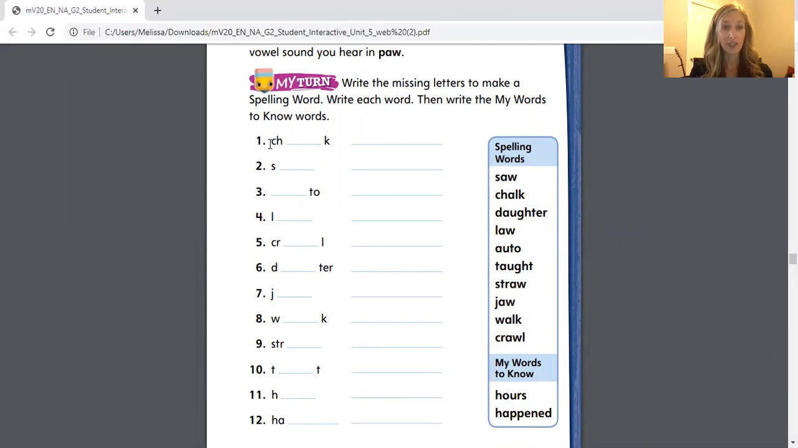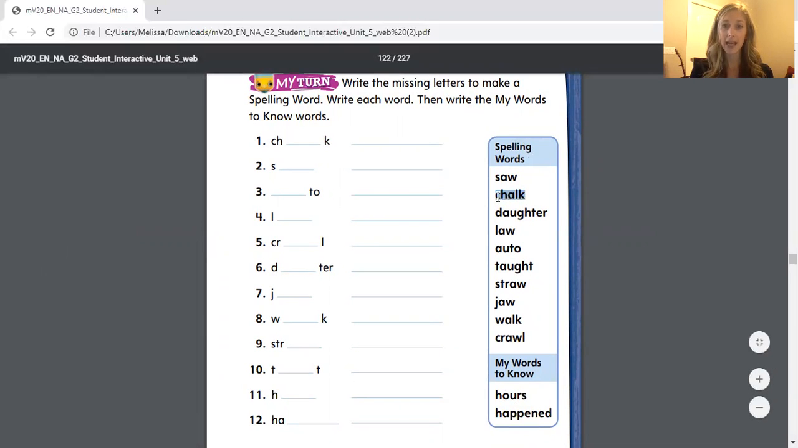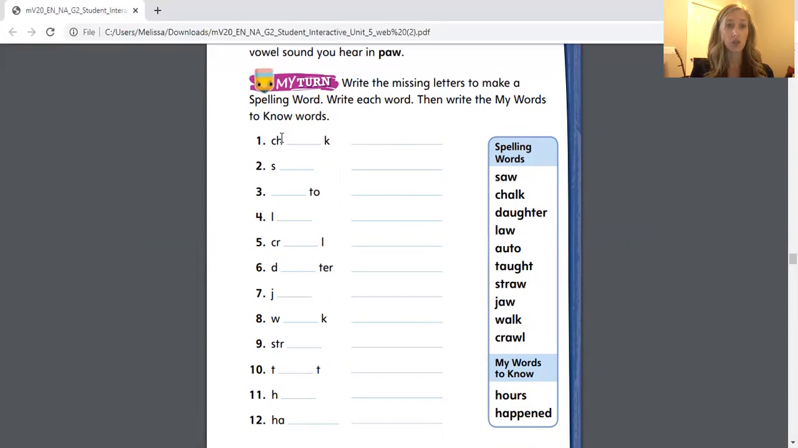So I see ch, which makes the ch sound, and I see the letter K, which makes the k sound, and I'm missing the ah sound, ch, ah, k. I know it's the word chalk, but how do I spell chalk? I take a look at my list, I see it's C-H-A-L-K. We talked about A-L being one of the patterns that we can use to make the ah sound, so you need to add your A-L and then write the word in its entirety on this line. So you're going to write A-L and then write the whole word chalk. And go ahead and cross off the word chalk when you've finished filling that out.